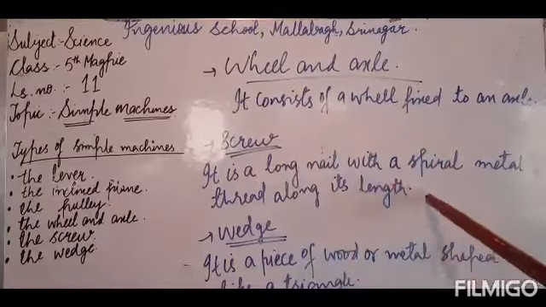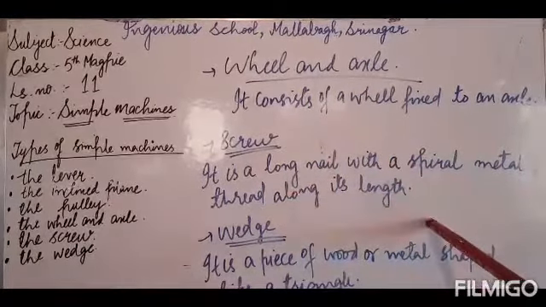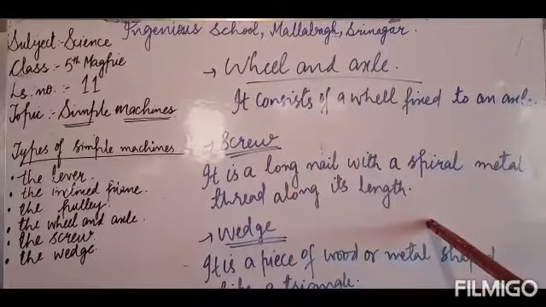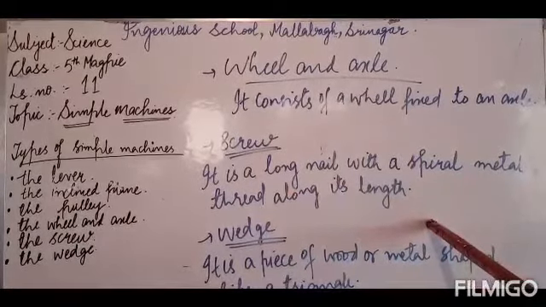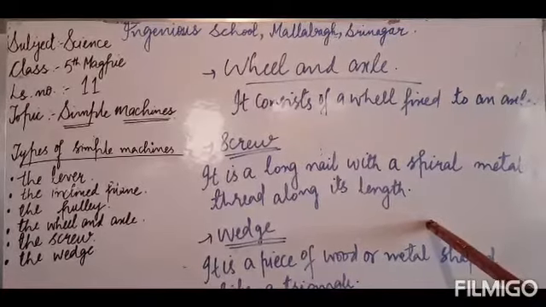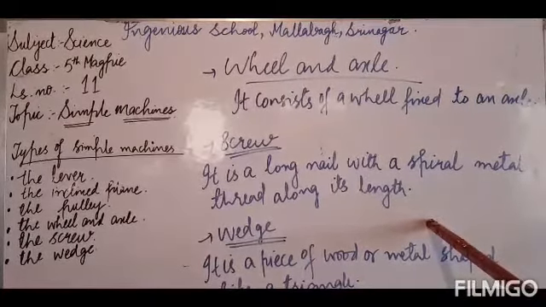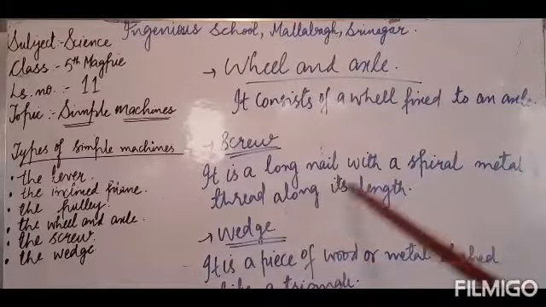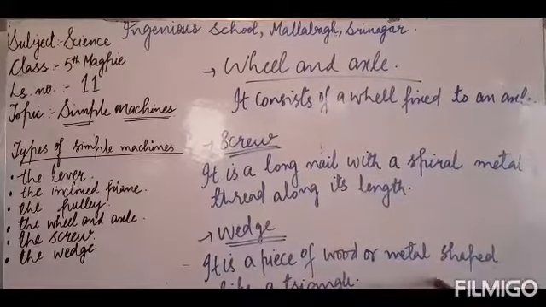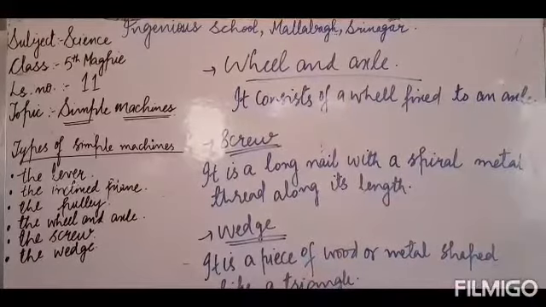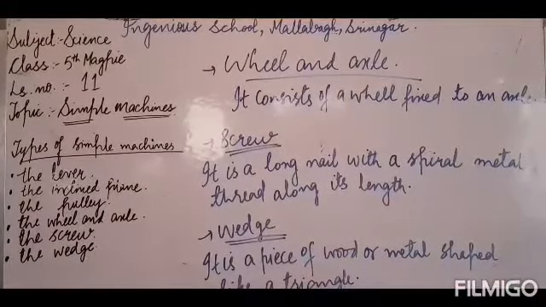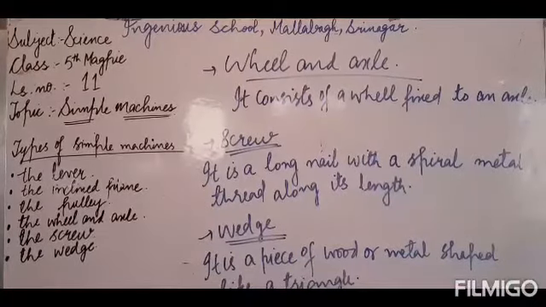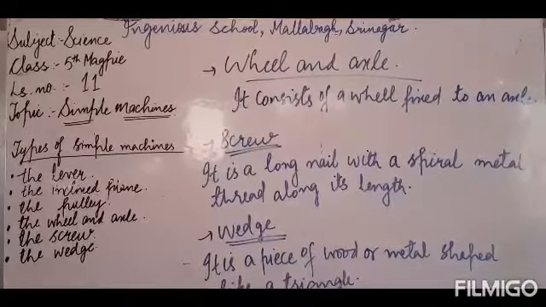A screw is a long nail with a spiral metal thread along its length. It is usually used to join two pieces of wood together. It holds the pieces of wood more firmly than a nail does. Got it? Now wedge. What is a wedge? A wedge is a simple piece of wood or metal shaped like a triangle. It can be made by putting two inclined planes together back to back.